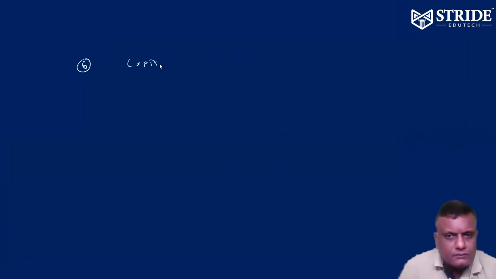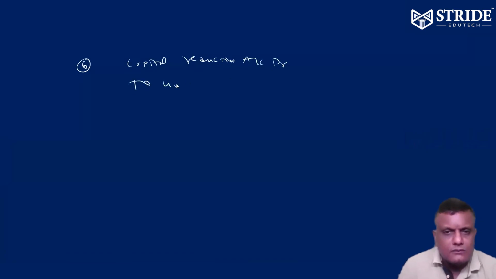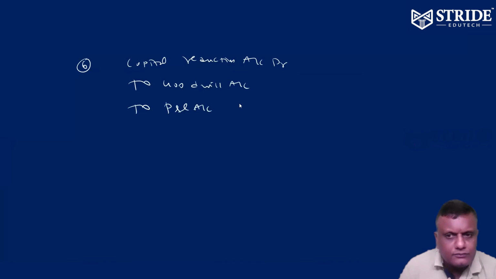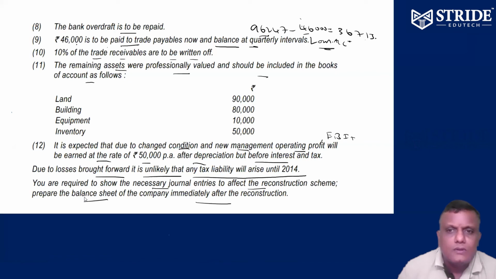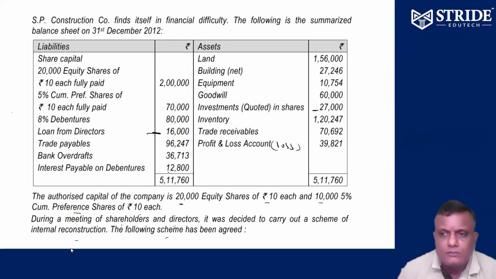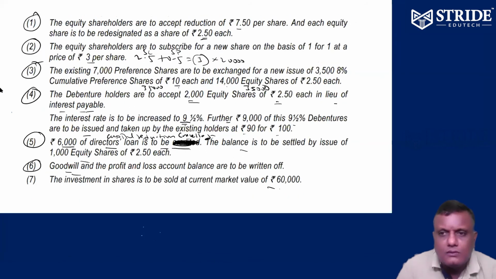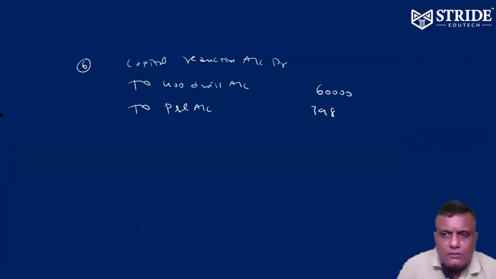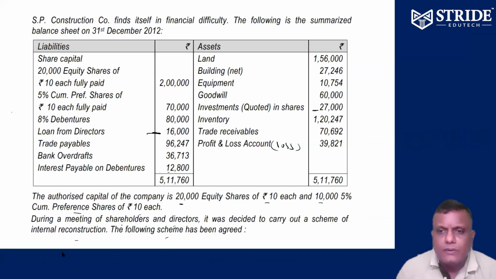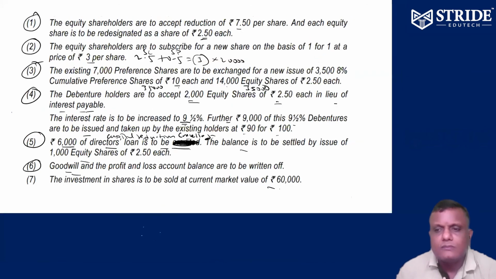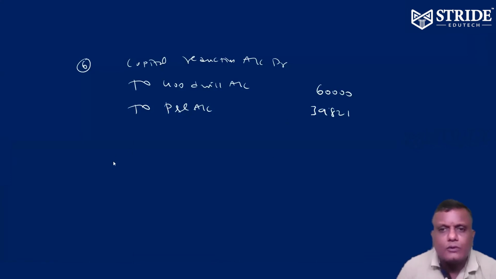Sixth one. So capital reduction account debit. To goodwill 60,000, to profit and loss account 39,821.